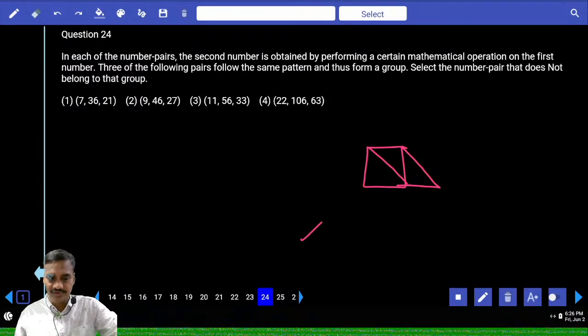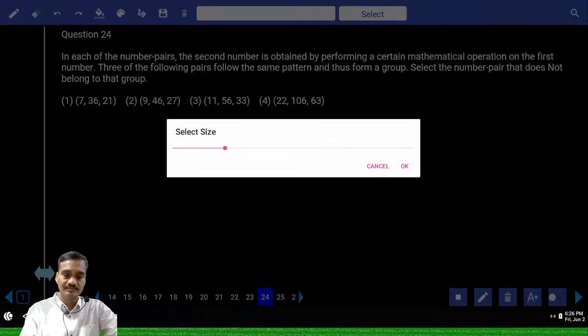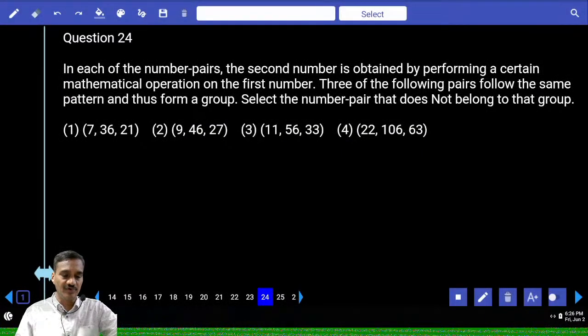Then 24. Now in this 24, in each of the number pairs, the second number is obtained by performing a certain mathematical operation. 3 of the following follow the same. That means we need to find out the odd one.